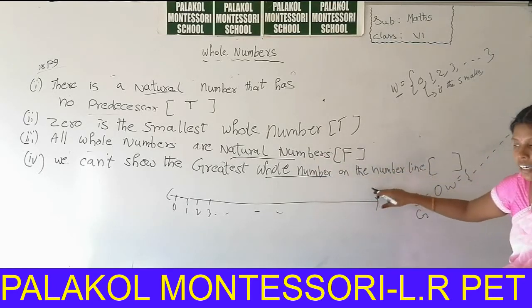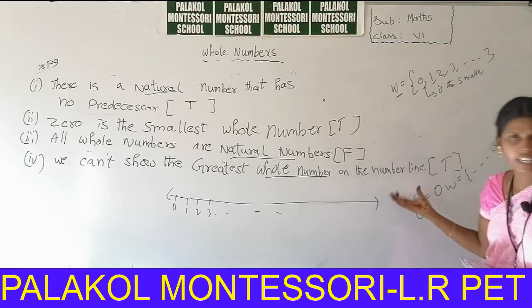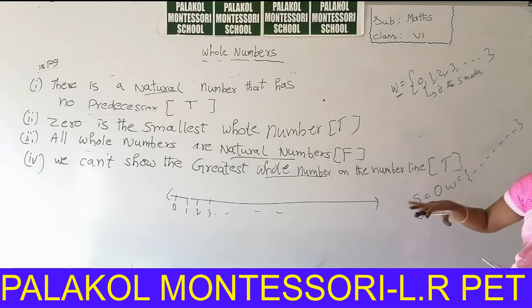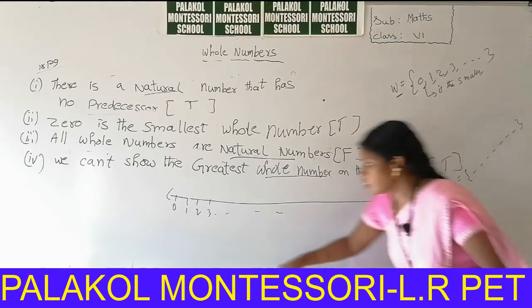So this statement is true, because we can't show the greatest whole number. In the case of natural numbers, we can't show the greatest natural number also. So next,